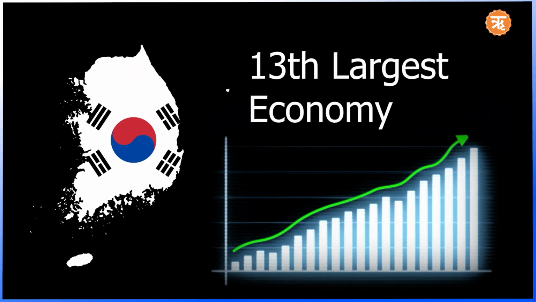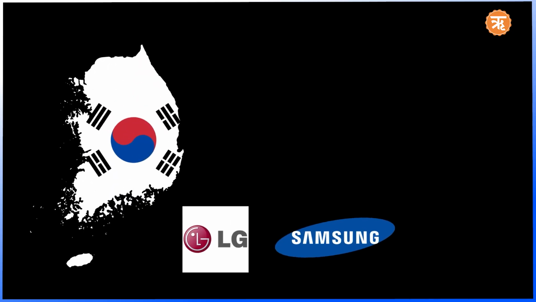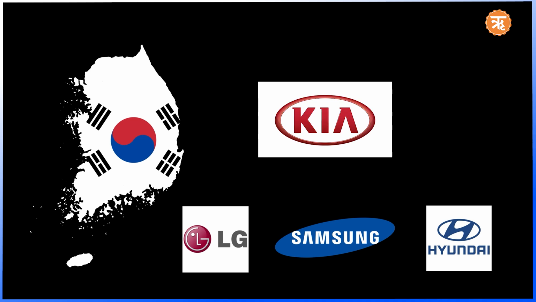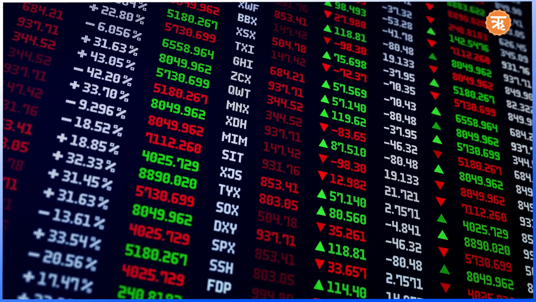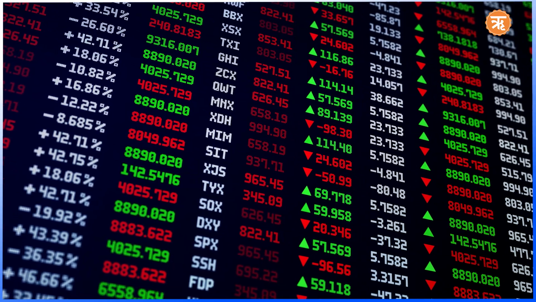In contrast, despite multiple coups and elections, South Korea, which remained in America's good books, continued to make economic progress. Today, South Korea's mixed economy is the 13th largest in the world in terms of GDP. South Korea is a global leader in electronics and automobiles. Brands like LG Electronics, Samsung, Hyundai, and Kia are world renowned. South Korea was also one of the few countries, including India, that managed to avoid the global financial crisis of 2007 and 8. Meanwhile, North Korea's misfortune began.